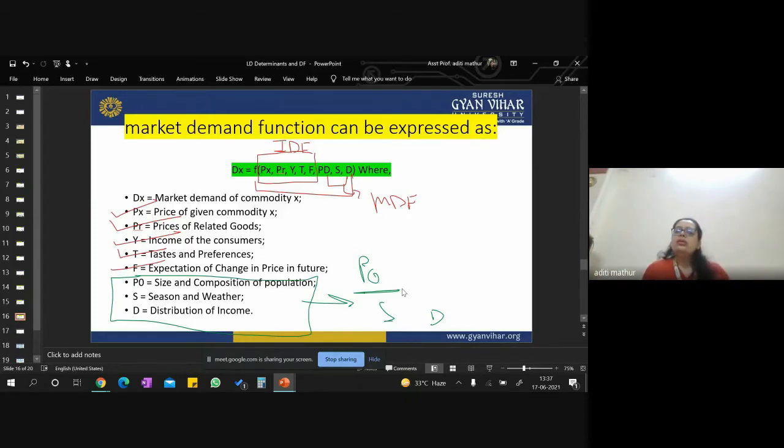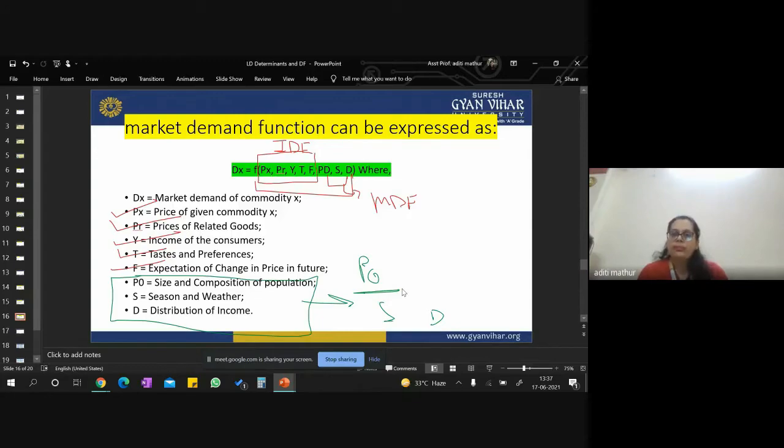Ma'am, why was it not included at the individual level? Because beta, at the individual level, you don't need to understand the size of a population, na? At the market level, you need to understand the size and composition of the population. That means how many people are buying your products in totality, right? Ma'am, seasons and weather, definitely you need to know that. We have discussed the example of the mango, right?